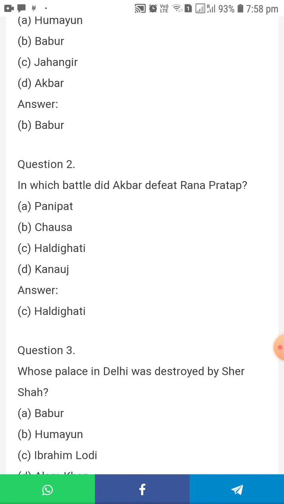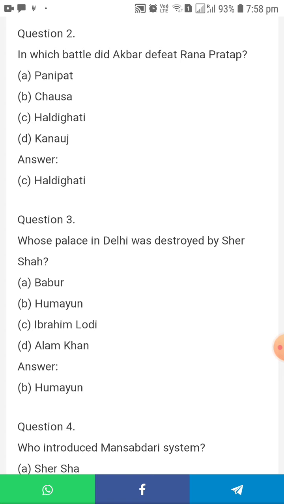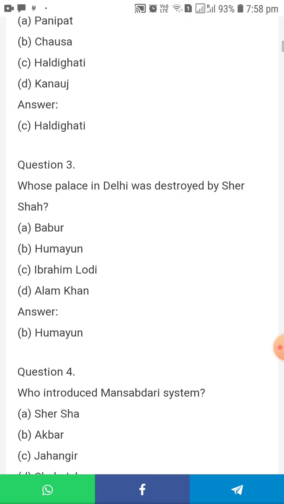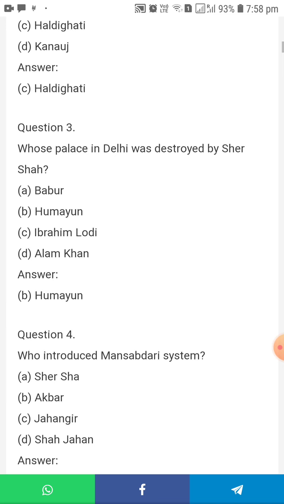Second one, in which battle did Akbar defeat Rana Pratap? What is the answer? Haldighati. And third one, whose palace in Delhi was destroyed by Sher Shah? What is the answer? Humayun.